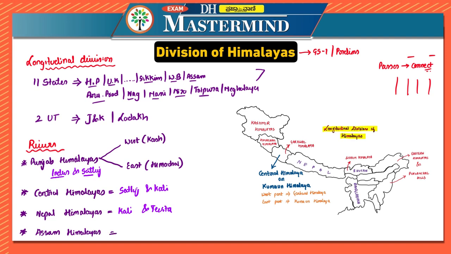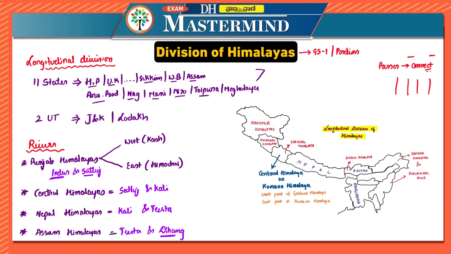This is between the Teesta river and the Dihang. So totally, from the Indus in the west till the Dihang in the east, the Himalayas can be divided into 4 parts on the basis of rivers.